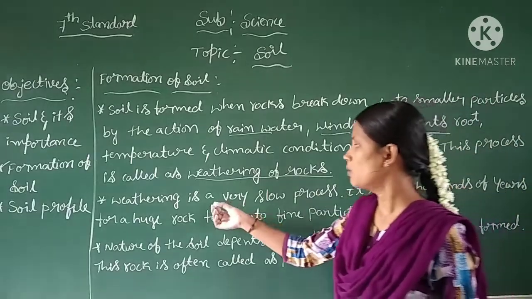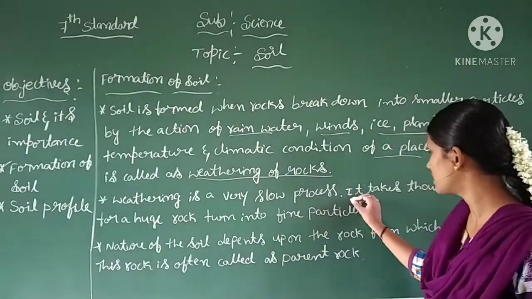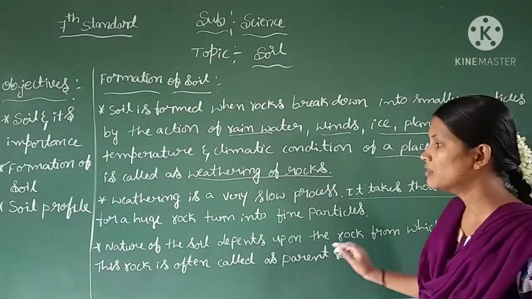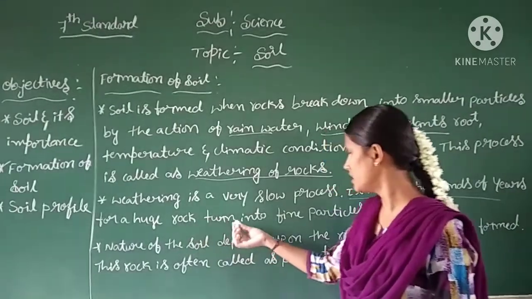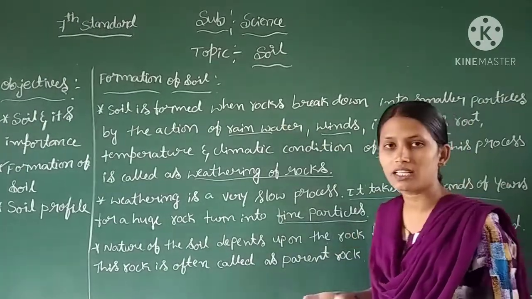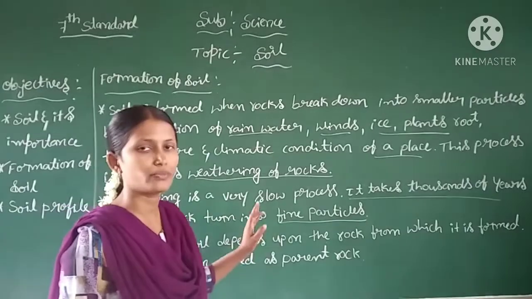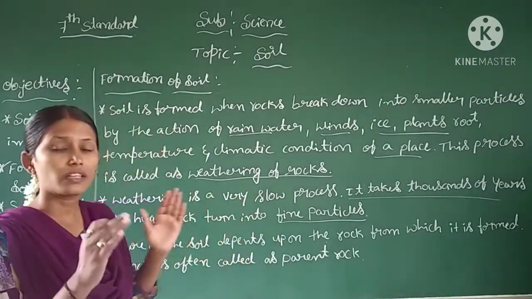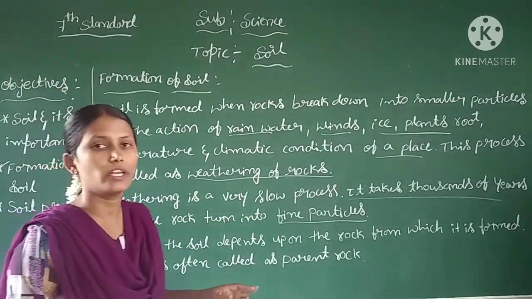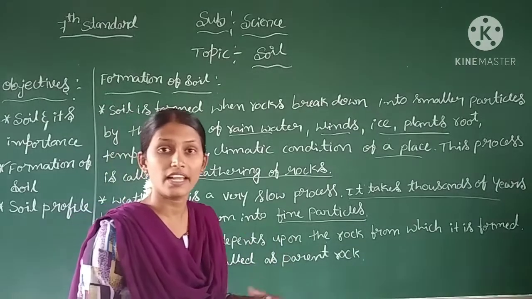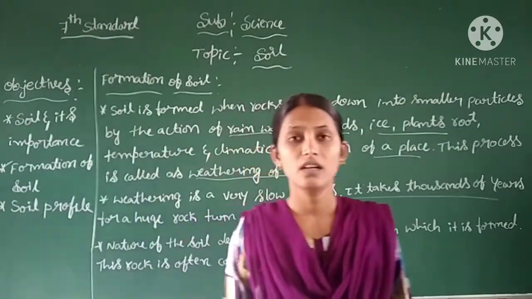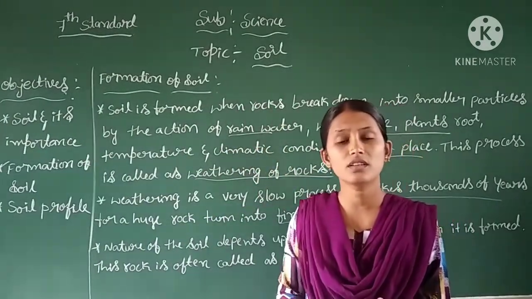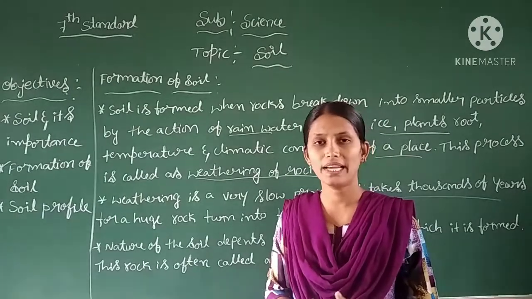Next, weathering is a very slow process. It takes thousands of years for a huge rock to turn into small fine particles. It is one of the slowest processes, in which the huge rock breaks down into small particles. It takes thousands of years to convert huge rocks into small fine particles.